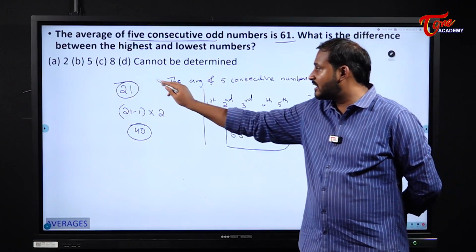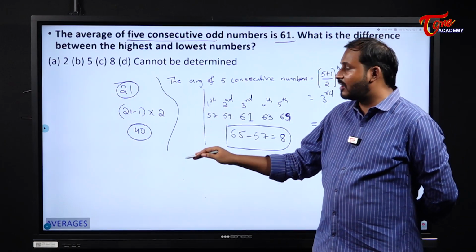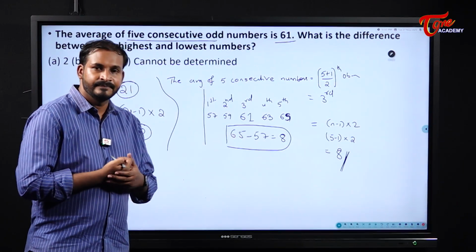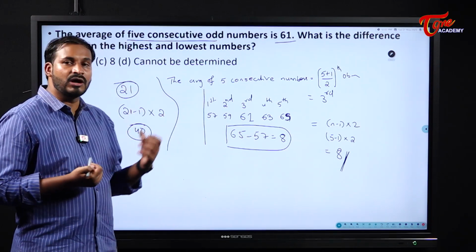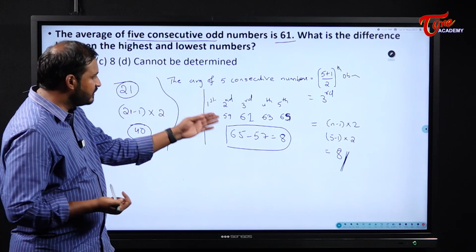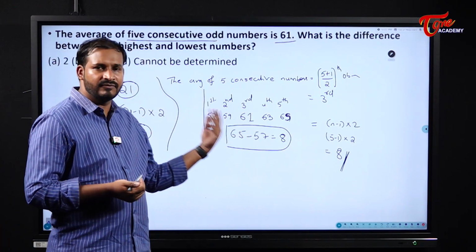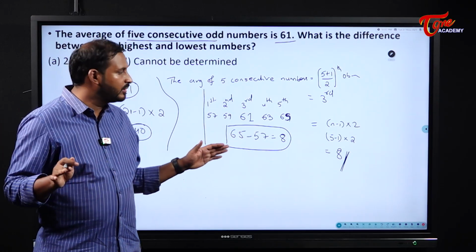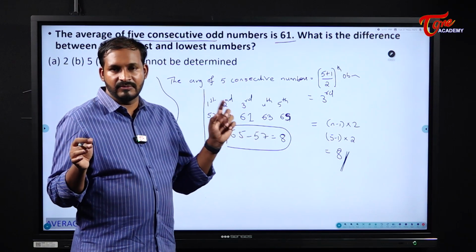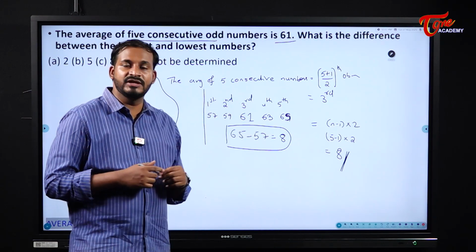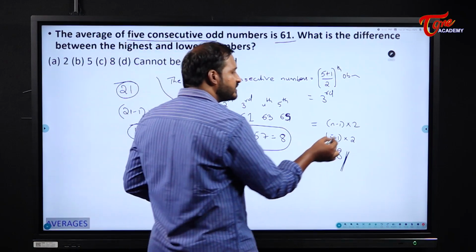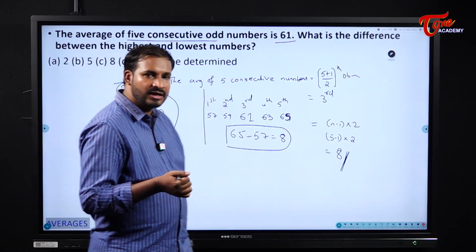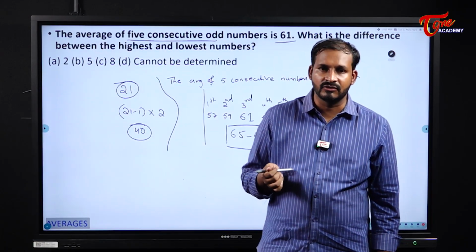But what we should know is the logic. If you don't know this concept or logic, then definitely you will ask for an average. So you need to understand the concept and try to solve. If they give us the average, very simple: you can go backward and forward and add the difference. If they don't give the average, no problem. You can find the number of observations and n minus 1 into 2. In this case it is into 2. If they are consecutive numbers, this 2 is also not required. Like this we are going to solve the problems.